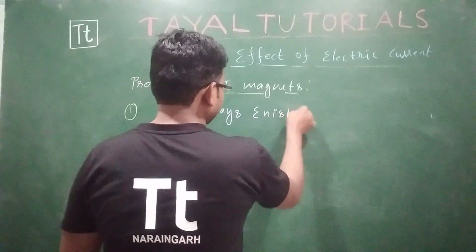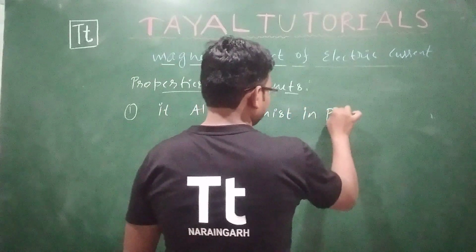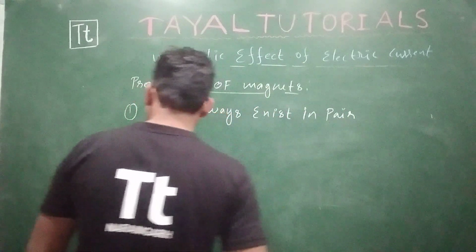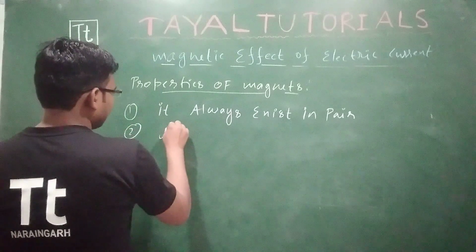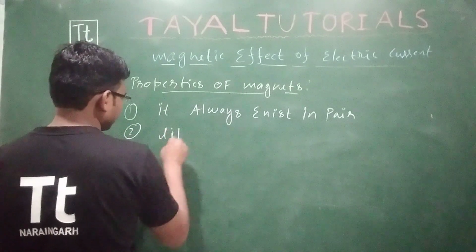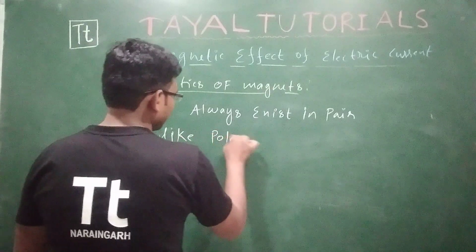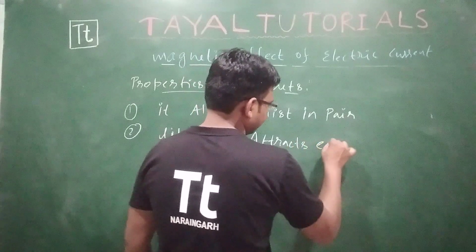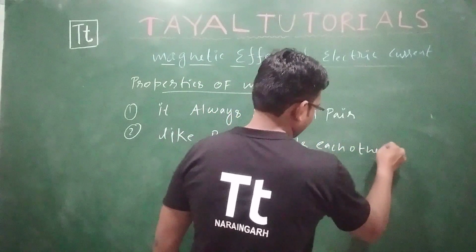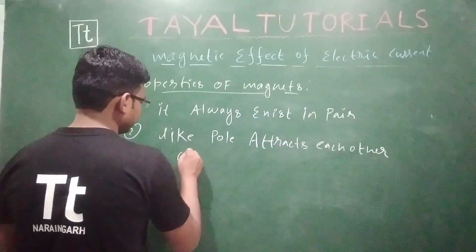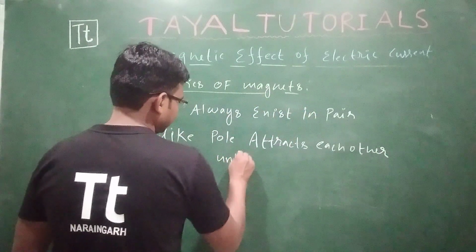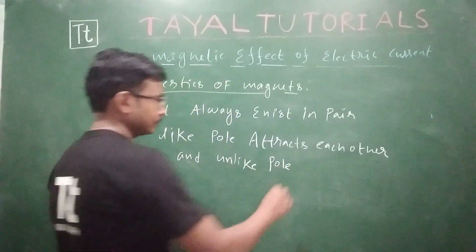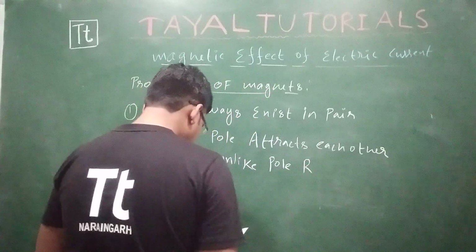It always exists in pair. Next, second thing: like poles attract each other, and unlike poles repel each other.